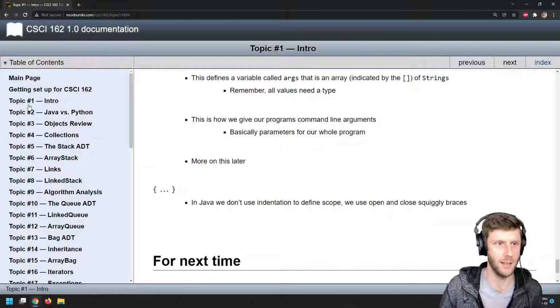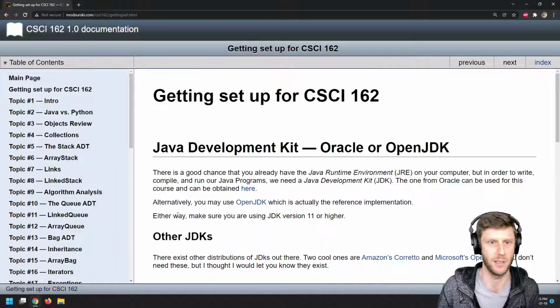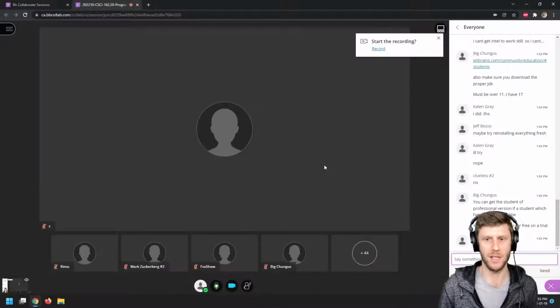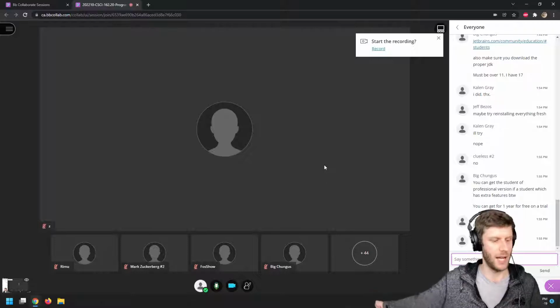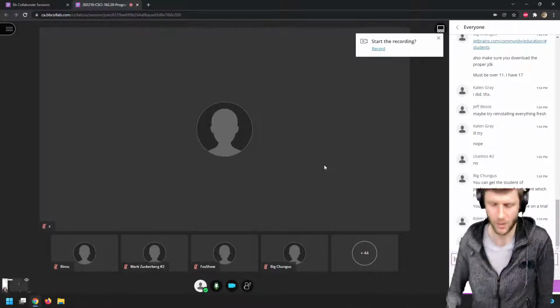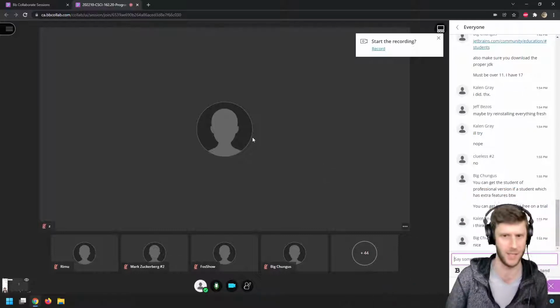The next topic for next time, get your computer set up for 162. Okay, great. I've noticed a lot of people think that they were doing it right, but they didn't actually follow the steps in lab 1, and that's why it wasn't working right. Just make sure you're following the steps and you're not trying to get ahead of yourself, because if you skip some steps, something might go wrong.